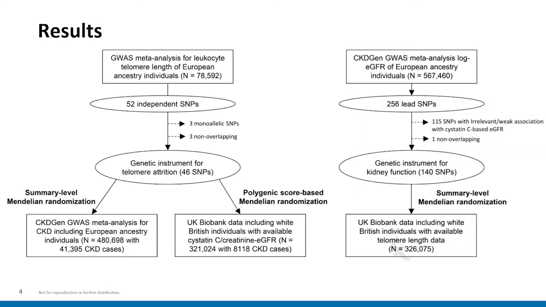The group utilized two large population-based genetic databases in order to determine what SNPs should be utilized to test for telomere attrition and what SNPs should be utilized to test for kidney function in order to generate the instruments needed to examine both directions the effects of telomere attrition and kidney function. They were able to create a summary level Mendelian randomization for both the telomere attrition and the kidney function, and they were able to create a polygenic score-based Mendelian randomization for the genetic instrument for telomere attrition.